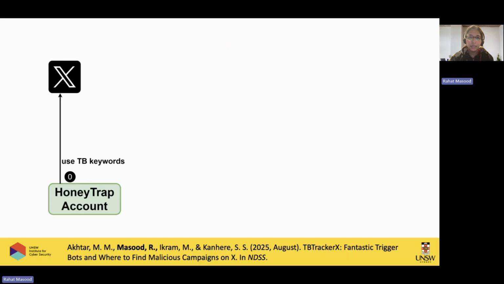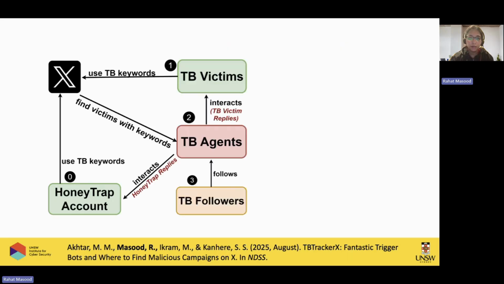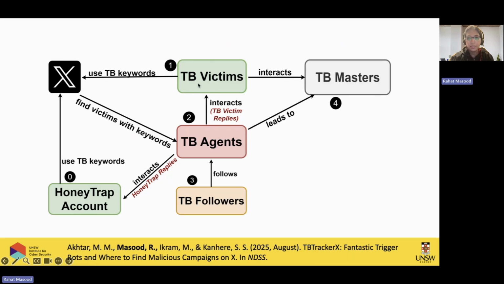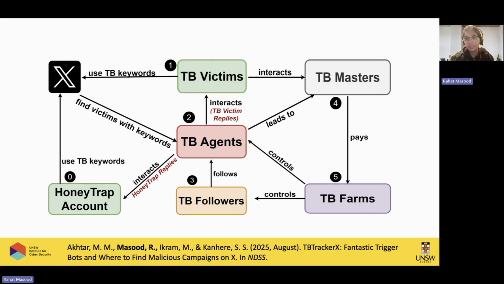So this is basically again the same methodology. We have the Twitter platform, the X platform. We have a Honeytrap account that we set up. We post something on that. The TB agents find those keywords and try to interact with us, just like a normal TB victim. And what we find is that these TB agents are not working in isolation.